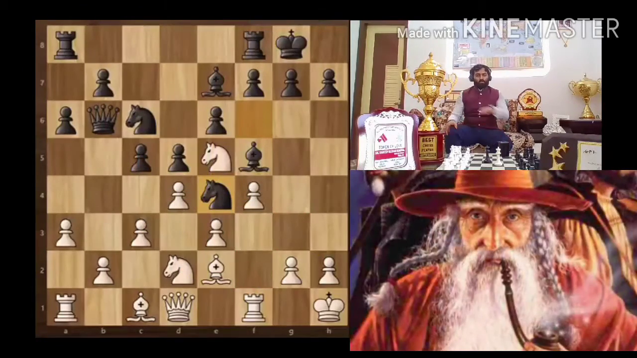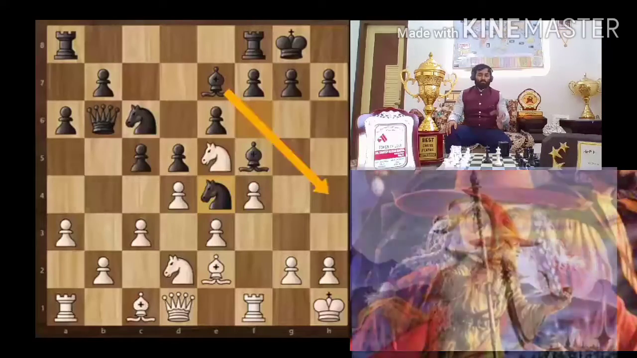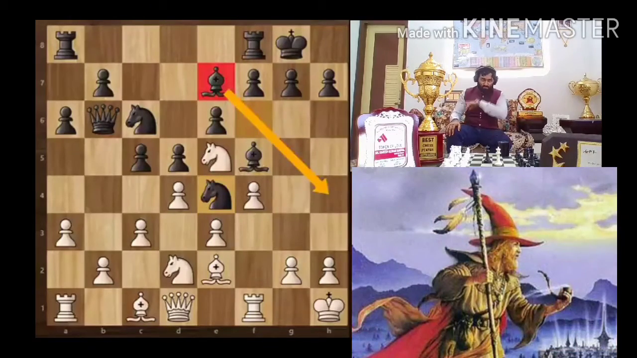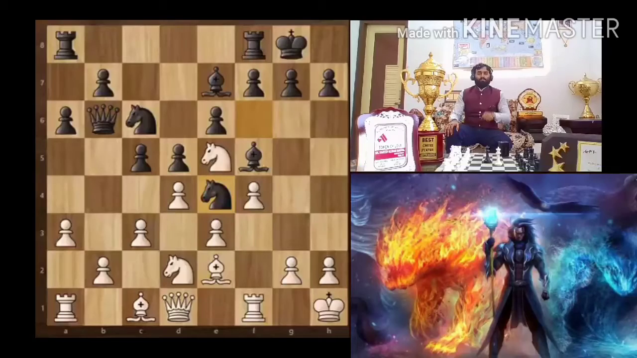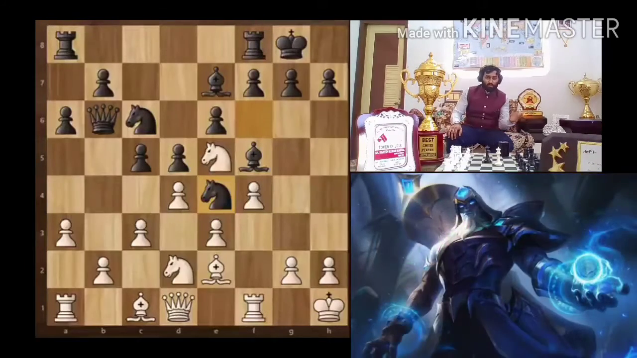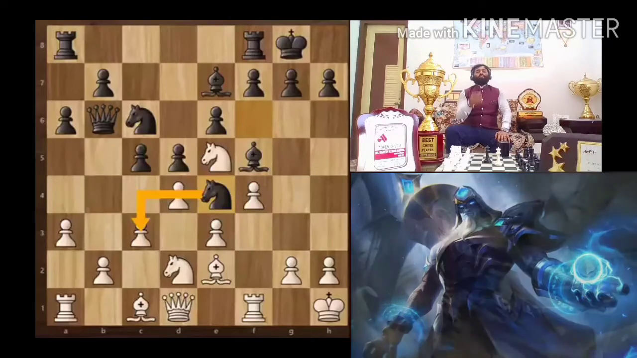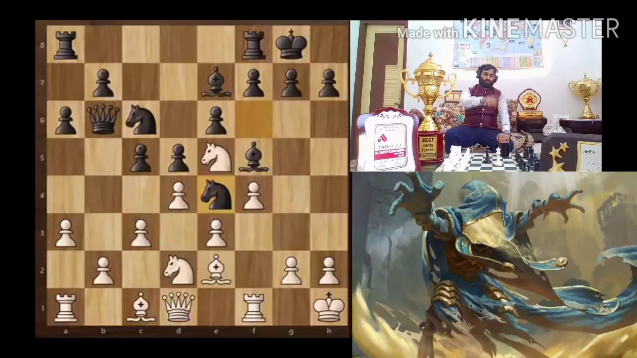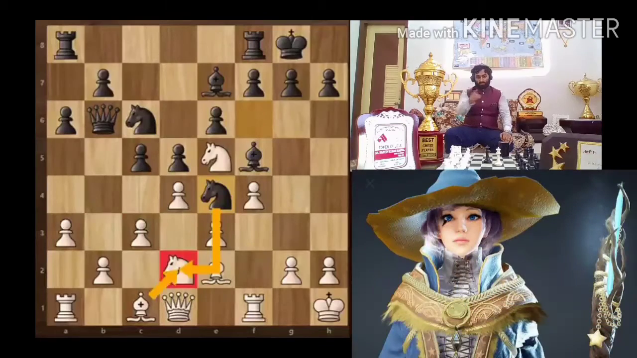Also, if you notice, by moving this knight, black has opened up this diagonal for his bishop, making it a more active piece. Let's do a final check. Are there any immediate captures or attacks that he has against us? Well, his knight can capture this pawn, but it is well defended. He can take this knight, but that is also well covered.